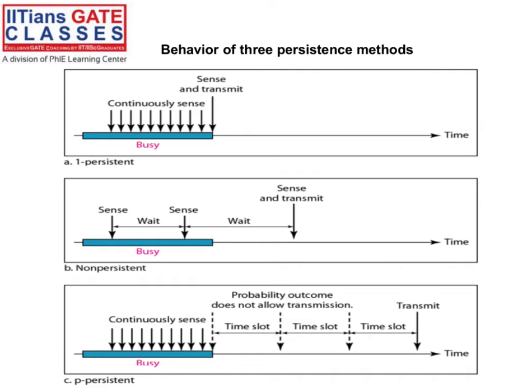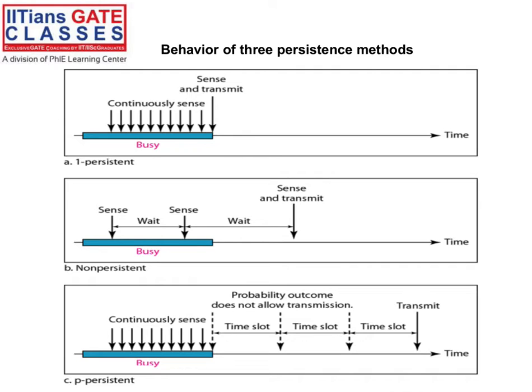What is the meaning of one-persistent and non-persistent? In one-persistent, we are continuously sensing whether the channel is busy or not. If the channel is busy, again we sense and we do not transmit data on the channel. When the station finds the channel idle, it sends the frame on the channel, right?